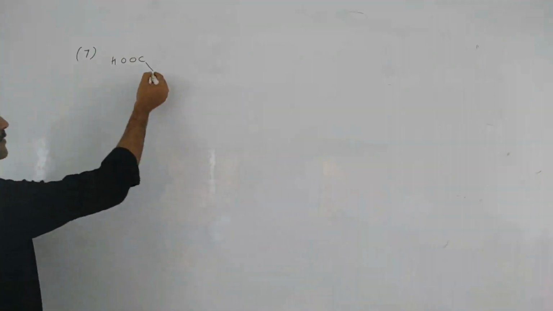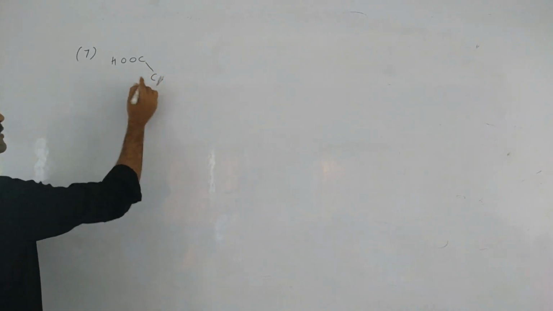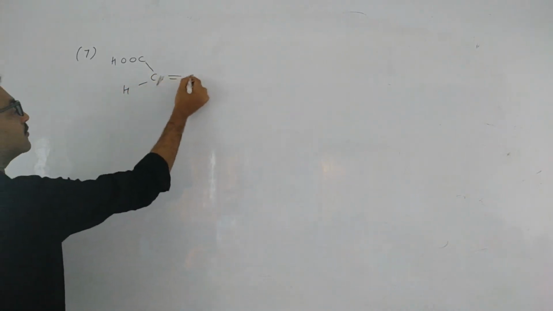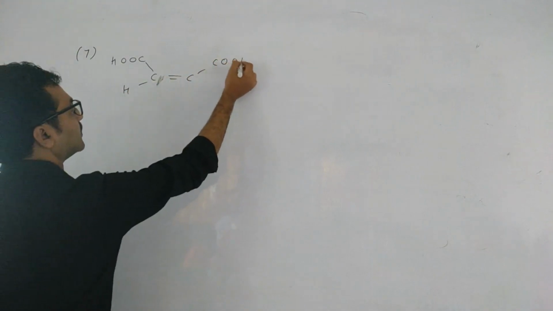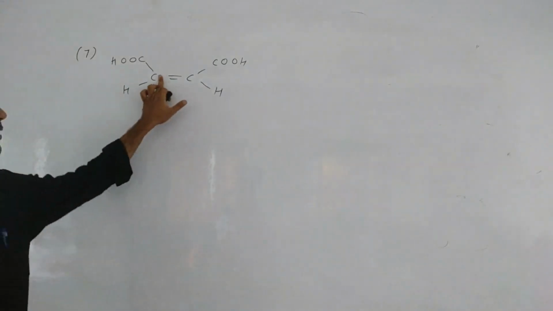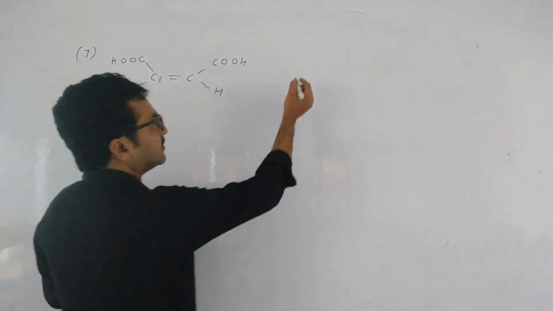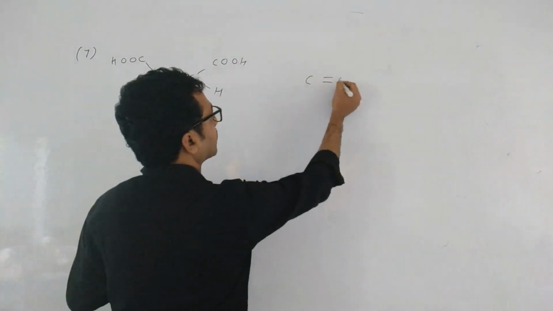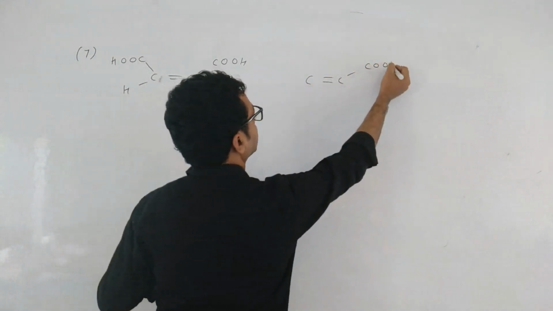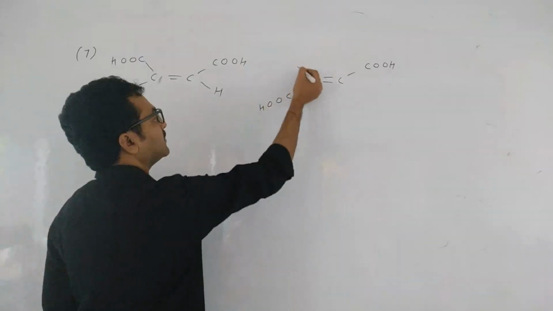So malic acid, COOH, CH double bond CH, COOH. So malic acid is a cis isomer, right? Because both COOH groups are on the same side of the double bond. Understand? Whereas fumaric acid is a trans isomer. Both the COOH groups are on the opposite side of the double bond.